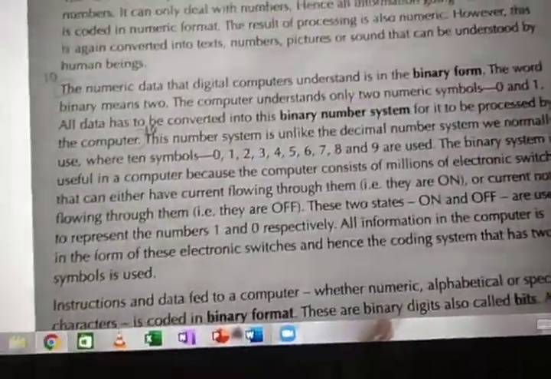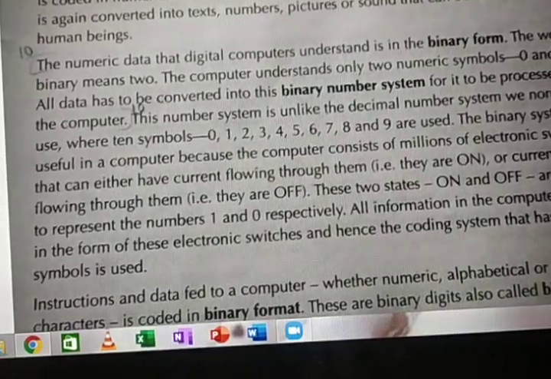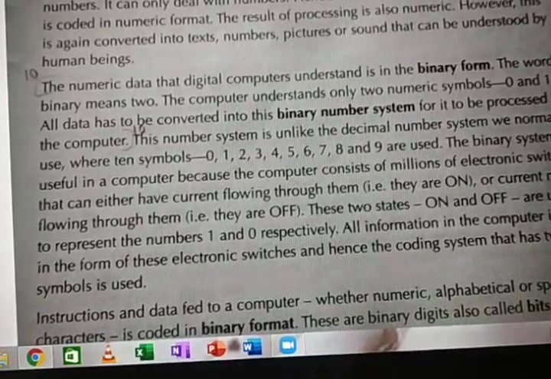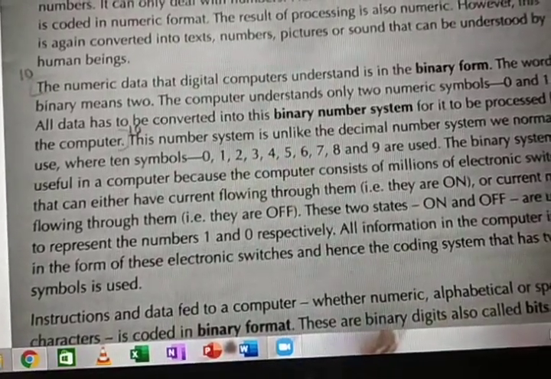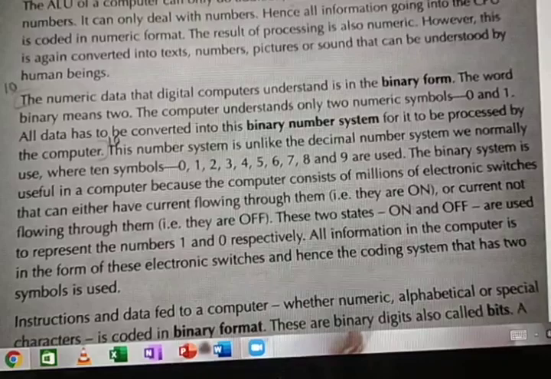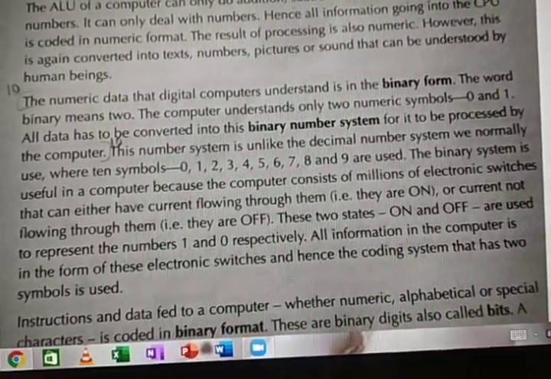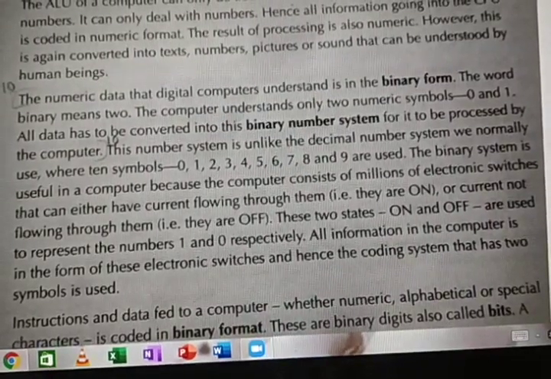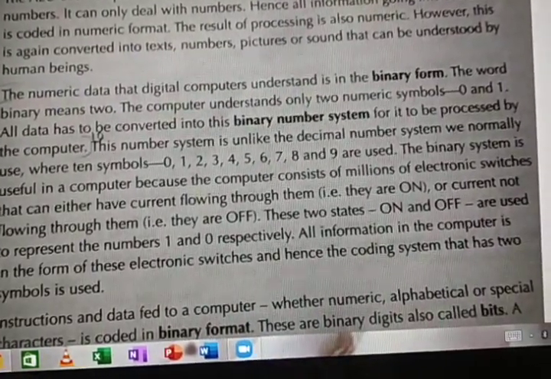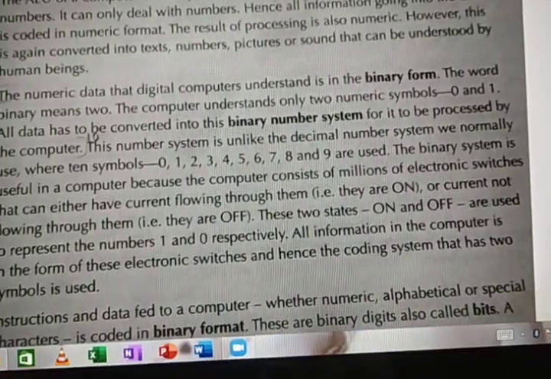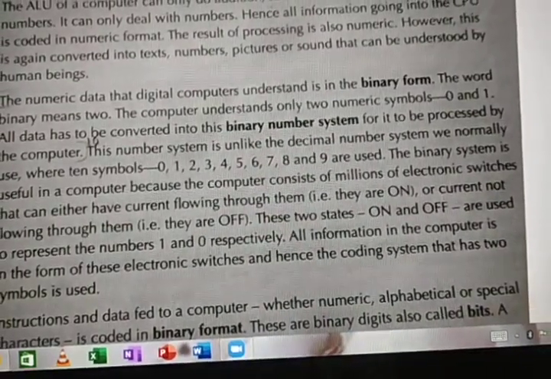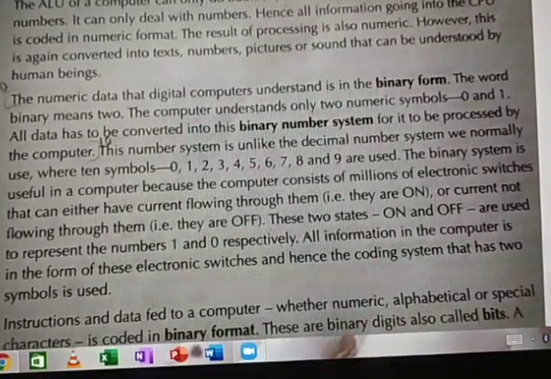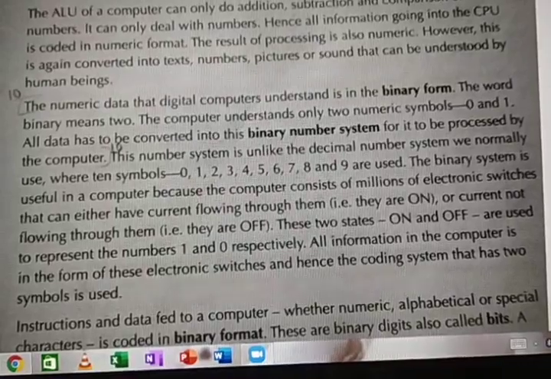The binary system is useful in a computer because the computer consists of millions of electronic switches. What does a computer consist of? A memory chip. In that memory chip there are millions of electronic switches. Don't think of a switch as something very big. They have named them switches, but they are very tiny things.